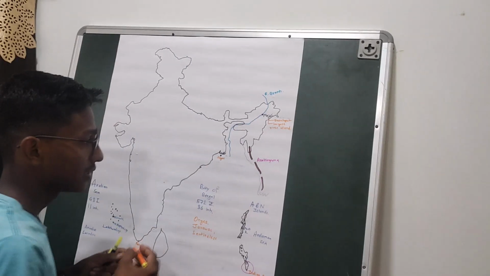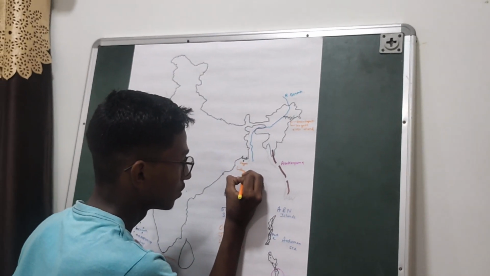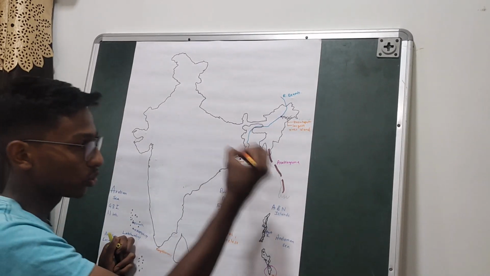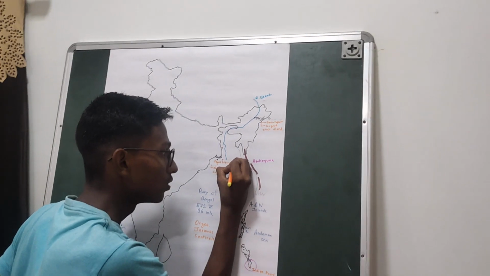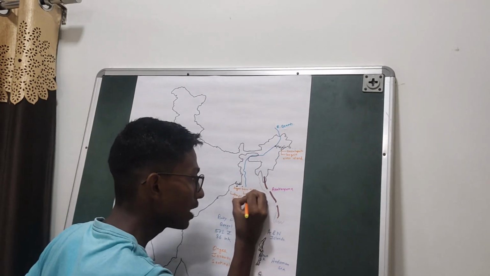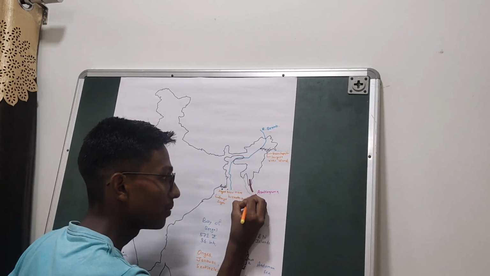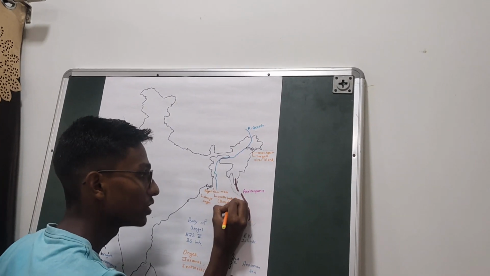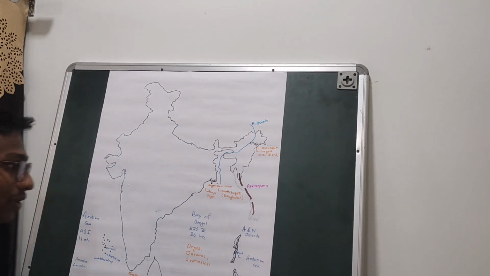This Sagar Island is also called the Ganga Sagar. Then close by to the Sagar Island, we have the Newmoor Island. This Newmoor Island is also called South Talapatti in Bangladesh, because it is located close to Bangladesh. This is South Talapatti, or the Newmoor Island.